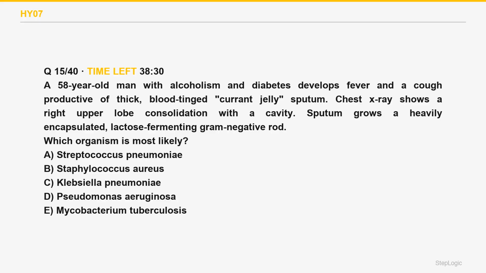Which organism is most likely? A 58-year-old man with alcoholism and diabetes develops fever and a cough productive of thick, blood-tinged currant jelly sputum. Chest X-ray shows a right upper lobe consolidation with a cavity. Sputum grows a heavily encapsulated lactose-fermenting gram-negative rod. Read the command. Identify the organism. Currant jelly sputum in an alcoholic with a thick capsule is Klebsiella.